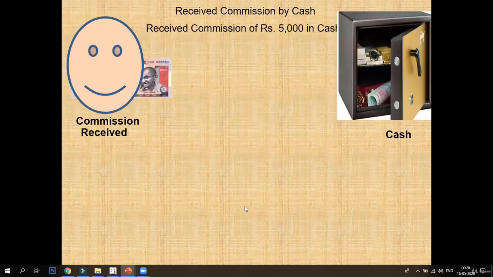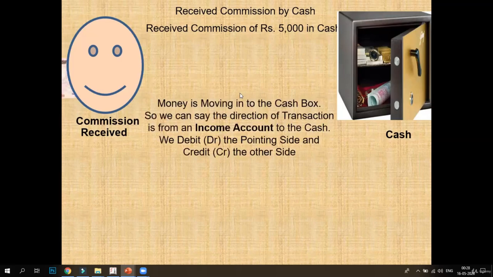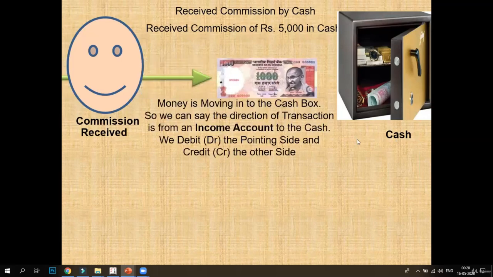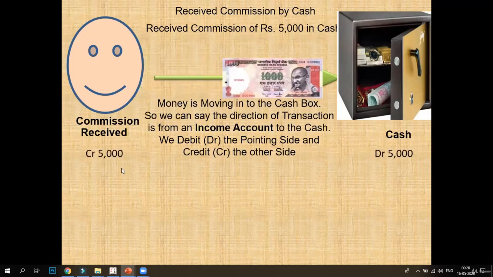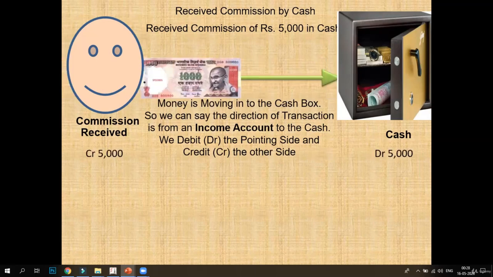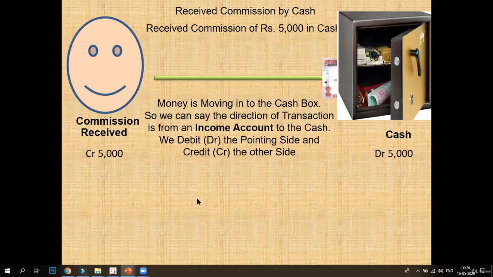Now the next entry is we have received commission by cash of rupees 5,000. So our cash is increasing, the real account is increasing. We'll debit the cash, and the commission received is our income. So as per the nominal account rule, we'll be crediting the commission received. Our entry will become cash account debit to commission received account.